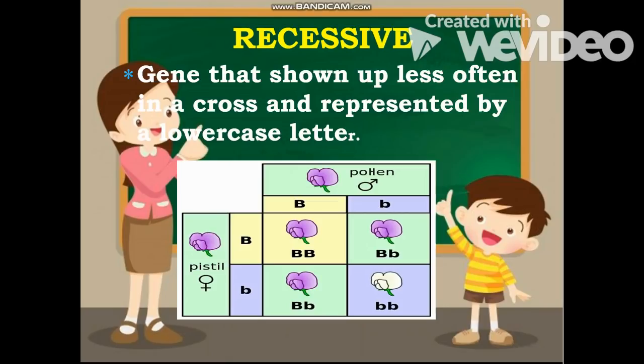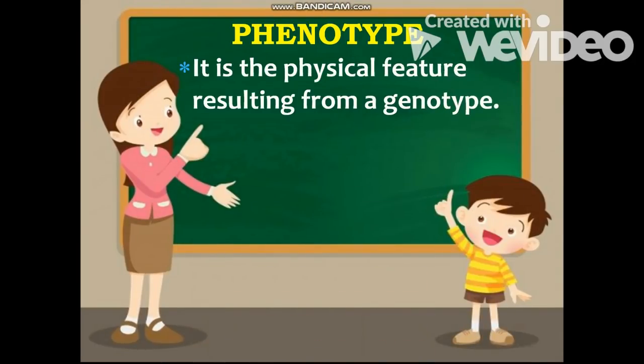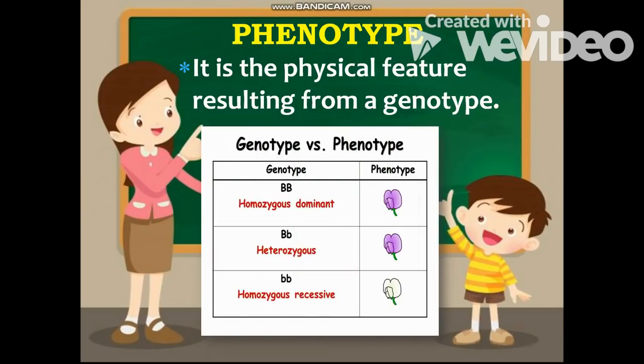Okay, next one, we have here phenotype. When we say phenotype, that is the physical feature resulting from a genotype. So it is the physical appearance, or the visible traits displayed by offspring. Look at the example.